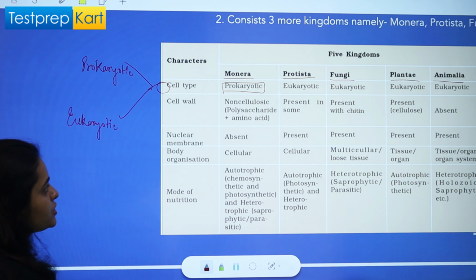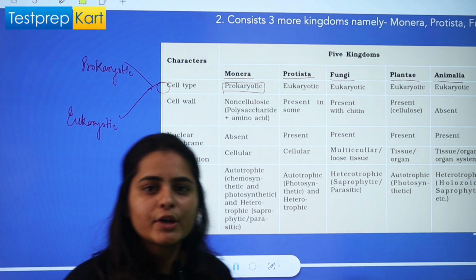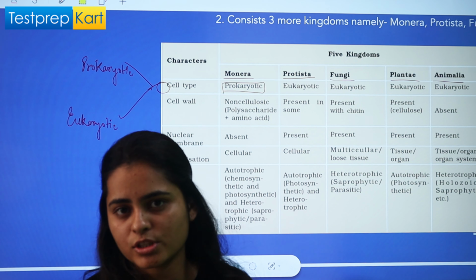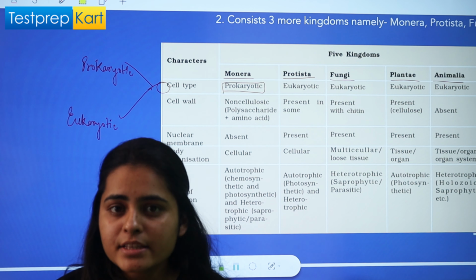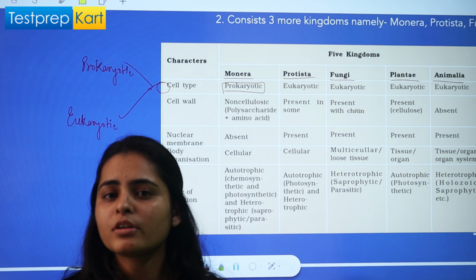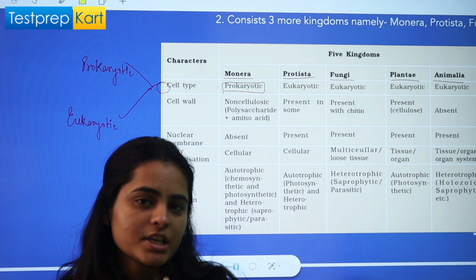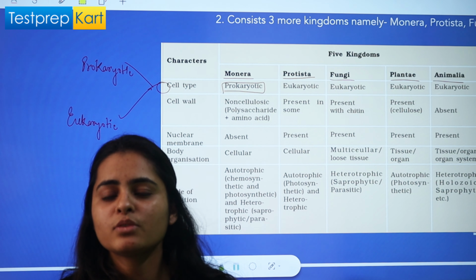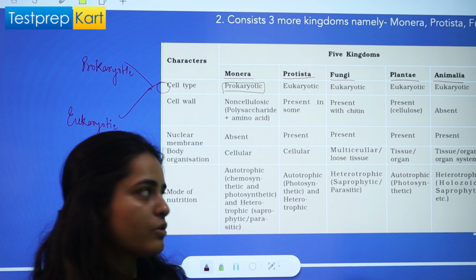The other character is cell wall. Two questions are there for cell wall: whether the cell wall is present or not, and if yes, then what is the composition of cell wall, right?